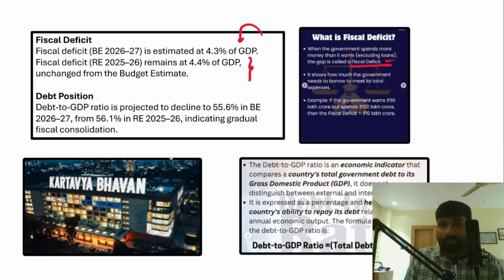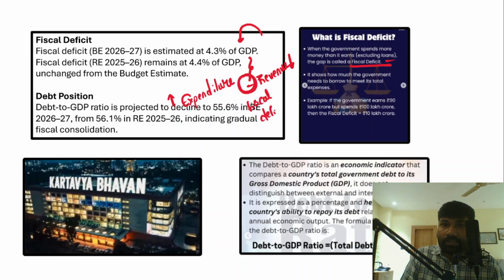So understand that, this is the expenditure of the government. The expenditure of the government is high, but what is the revenue? The revenue of the government is low. Then what will the government do? This particular gap between expenditure and revenue is called the fiscal deficit.